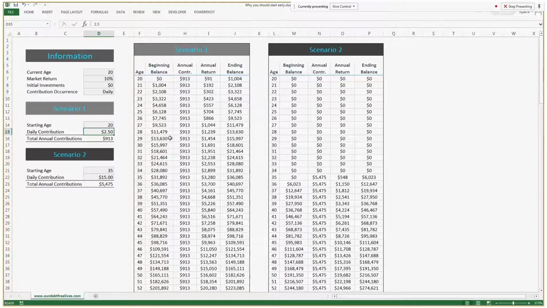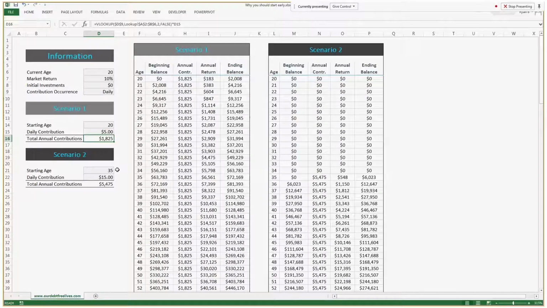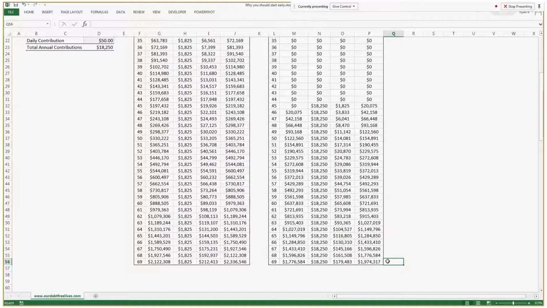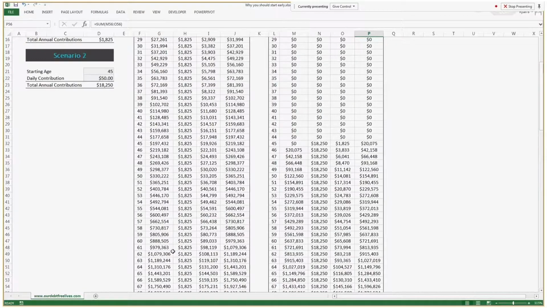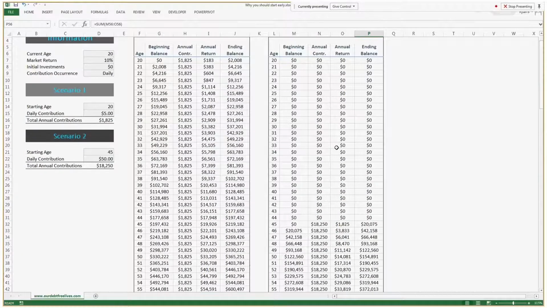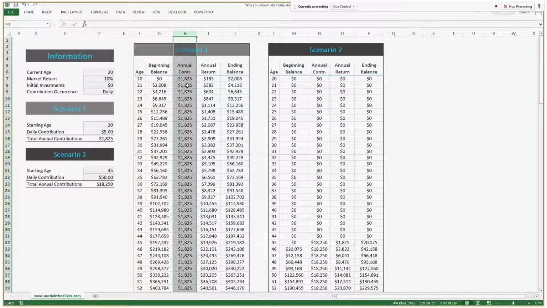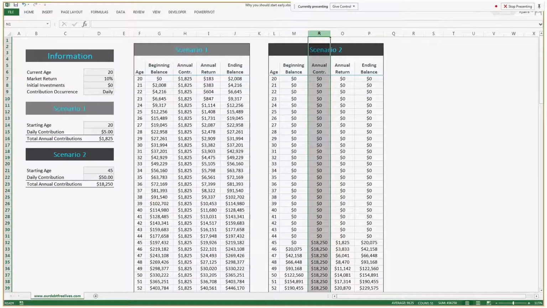So another example, we could leave this at $5. And let's say you decided to wait until you're 45 to start contributing, but you're contributing 10 times as much. So instead of 1,800, it's 18,000 a year. If you come down here, again, you can see that even though you're contributing 10 times as much, the ending portfolio balance is still going to be higher in scenario one. If we look at the total contributions made for this first scenario, it's 91,000. And then over here, you would have put in close to 500,000, and your portfolio would still be less than it would be with scenario one.